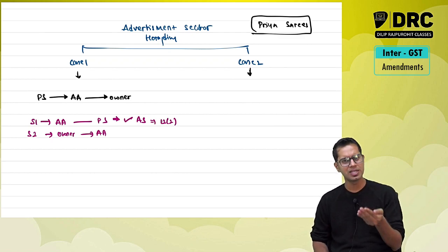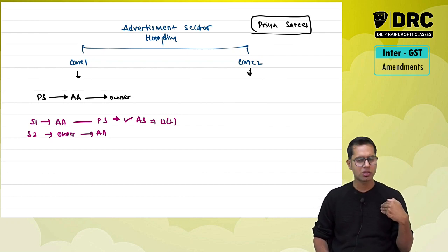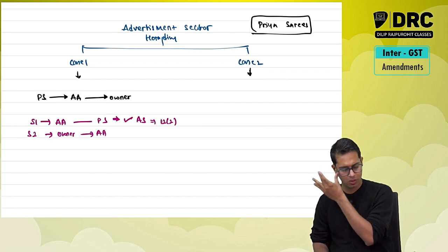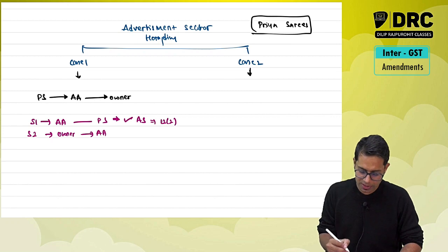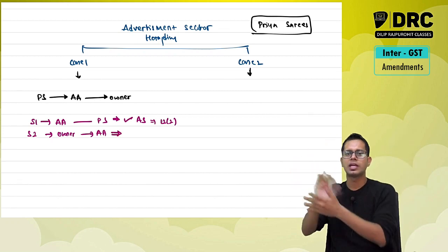Meaning, if Priya Sarees is registered, location of Priya Sarees will be taken as place of supply. If Priya Sarees is unregistered, then place of supply will be the address if available; if that address is not available, location of supplier. And there is one more service given by the owner of that hoarding to the advertisement company.